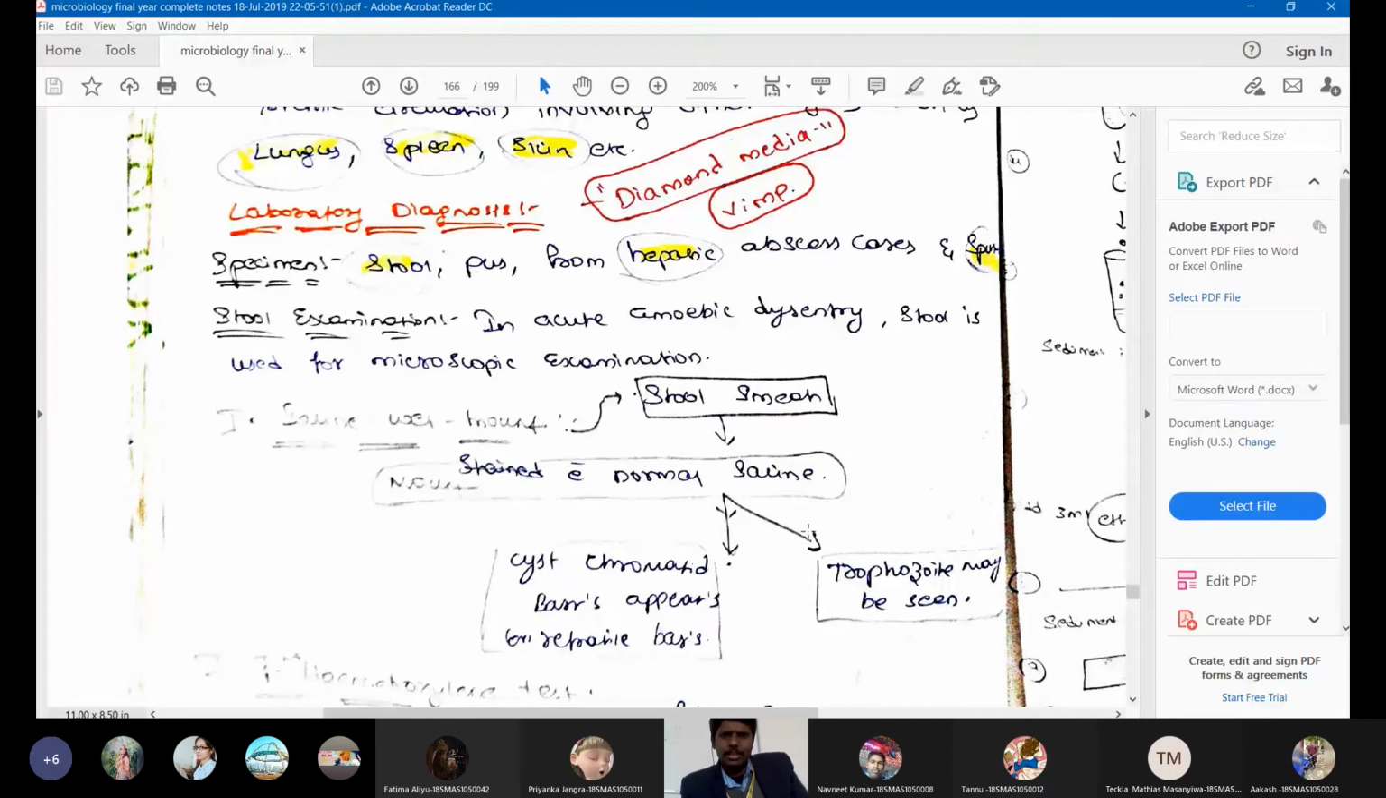Take a glass slide, add a drop of saline, add a drop of stool, keep a cover slip and observe under the microscope. You can see any one of these. Either you will see trophozoites or you will see cysts with bar bodies inside them. Bar bodies means chromatid bodies. Chromatid bodies can be seen, or refractile bars can be seen. You will see both cysts and trophozoites in the saline mount. So this is one direct examination.